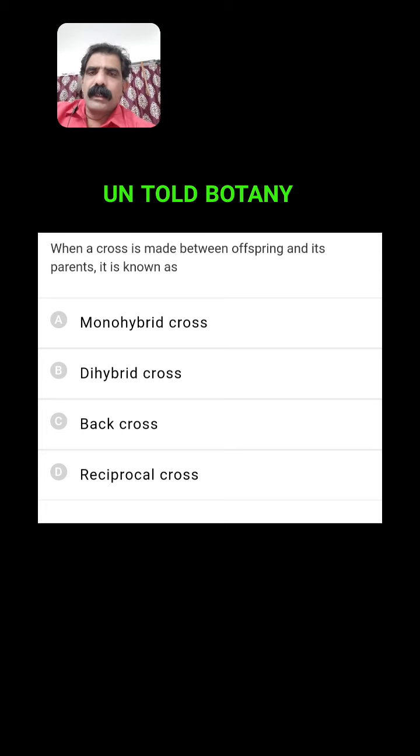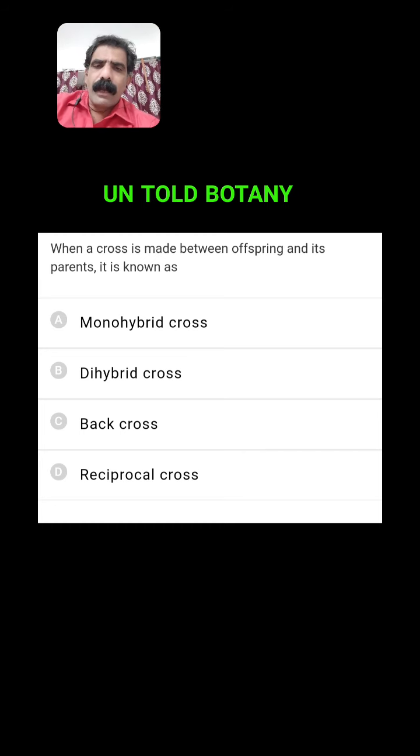Coming to the first question, when a cross is made between offspring and its parents, it is known as. Here the parents are mentioned, but not whether it is a dominant parent or recessive parent. A cross between F1 hybrid and either of the parents can be considered as backcross. Monohybrid cross, dihybrid cross, backcross, reciprocal cross are given. In that, the appropriate answer is backcross.